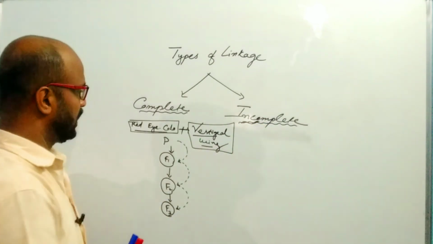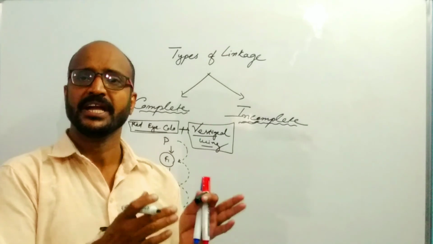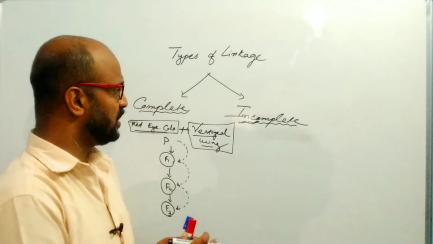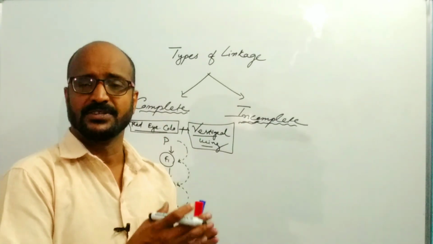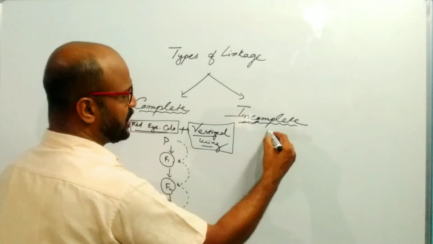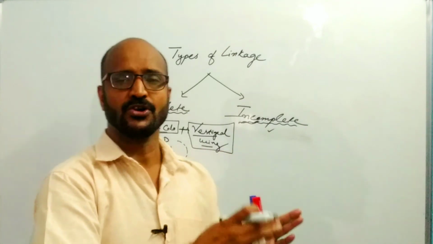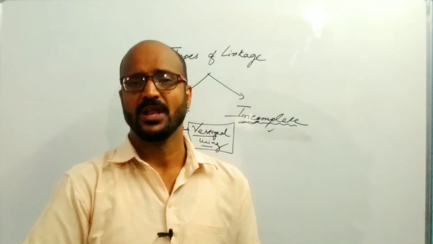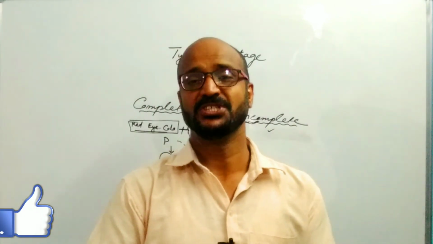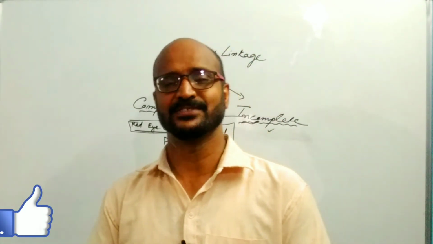In case of incomplete linkage, there is no movement of the linked genes from one generation to another, because of crossing over there is the production of non-parental characters. This is known as incomplete linkage, where the linked genes are not transmitted from one generation to another together. Linkage is a process which inhibits recombination in a natural process. This is the significance of linkage.